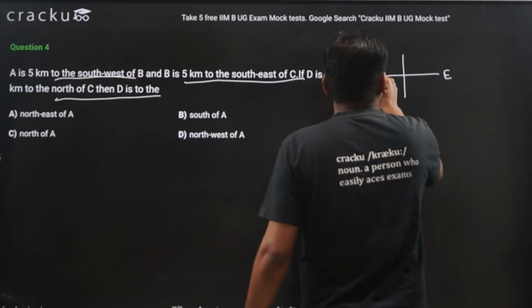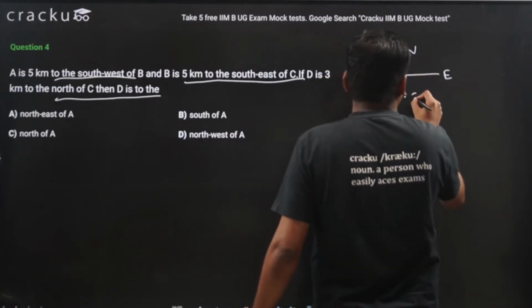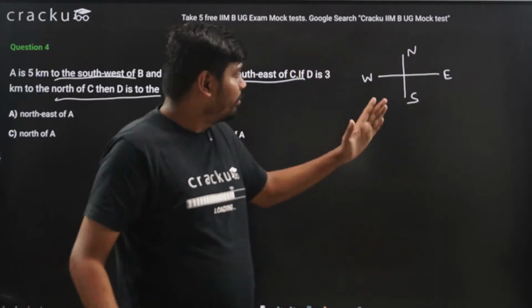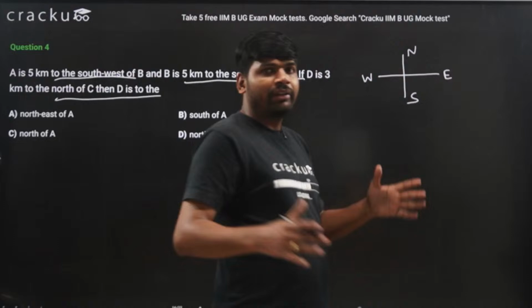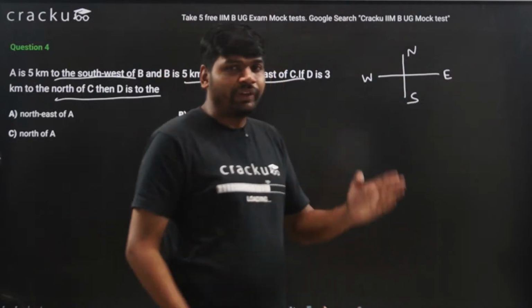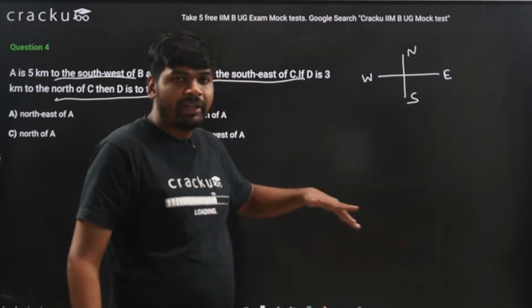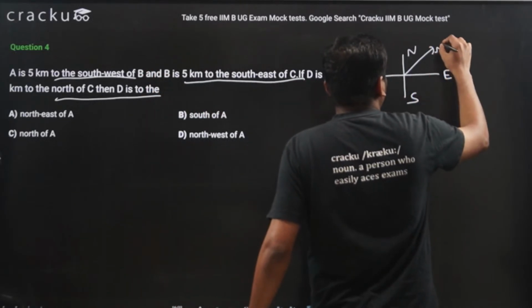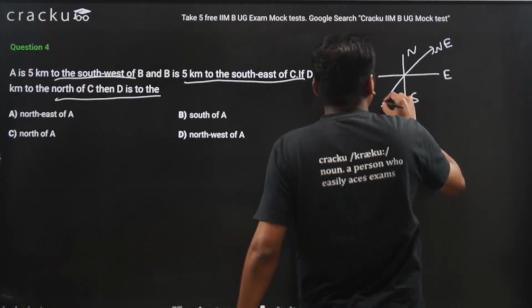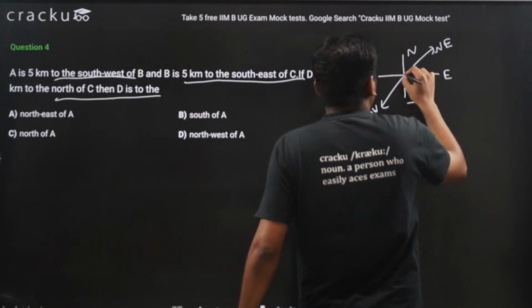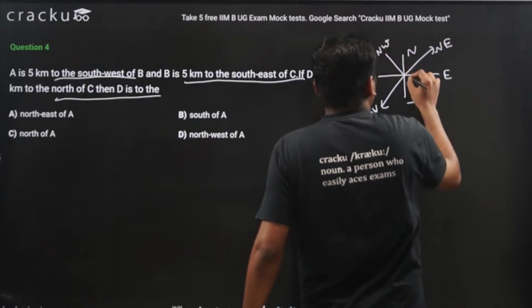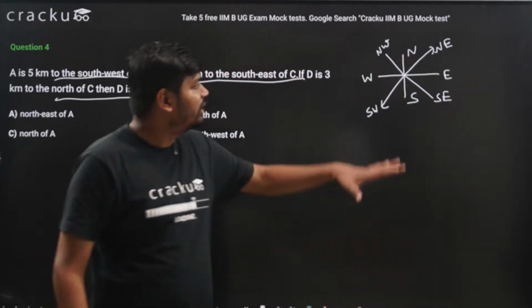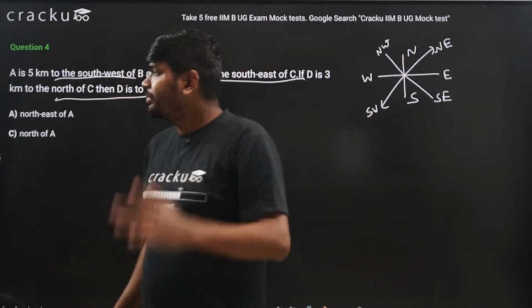East, west, north and south. Please note that for every question I am making this diagram so that it becomes easier for me to solve the questions. So whenever you are solving a question, just make this diagram and it will be very easy for you to solve this. This is northeast, this is southwest, this is northwest and this is southeast. Now once I drew this, the questions become very simple.